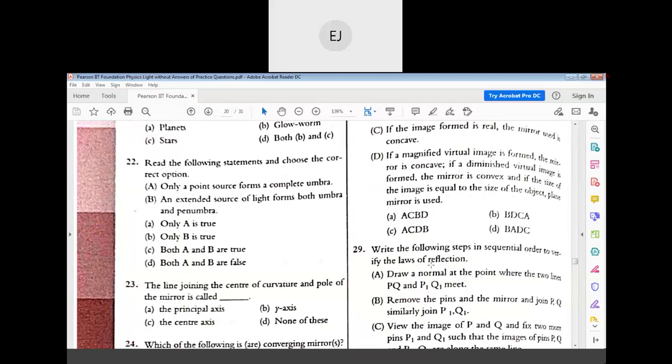Statement A: Only a point source forms a complete umbra. Statement B: An extended source of light forms both umbra and penumbra. Yes, answer is both are true. Both A and B are true.